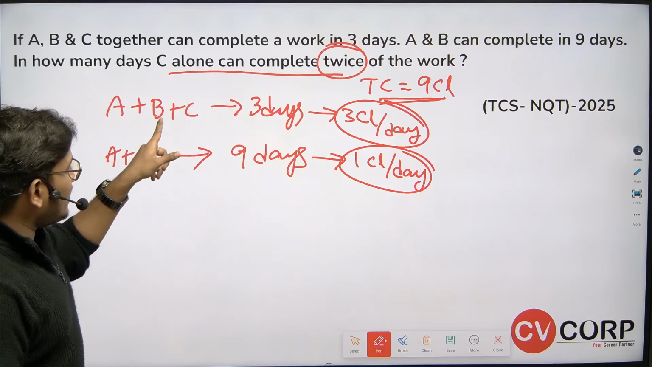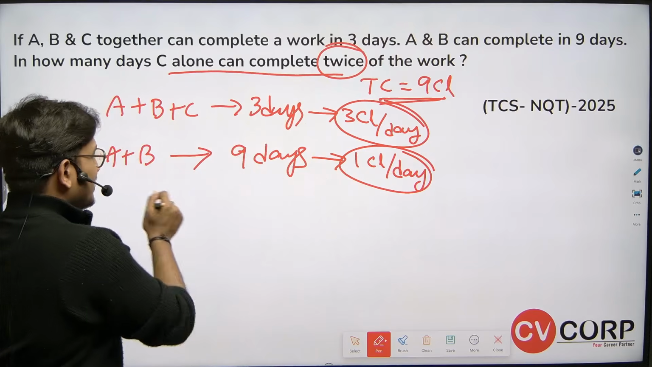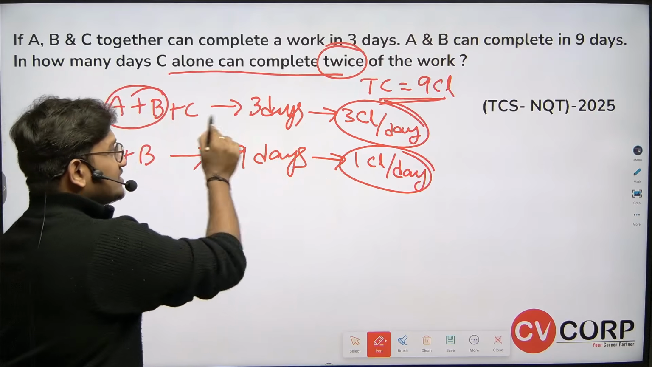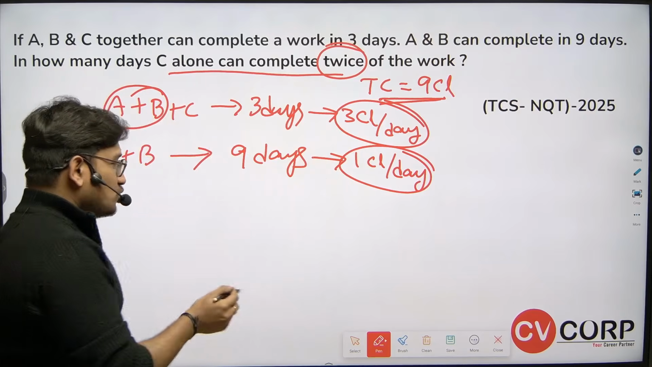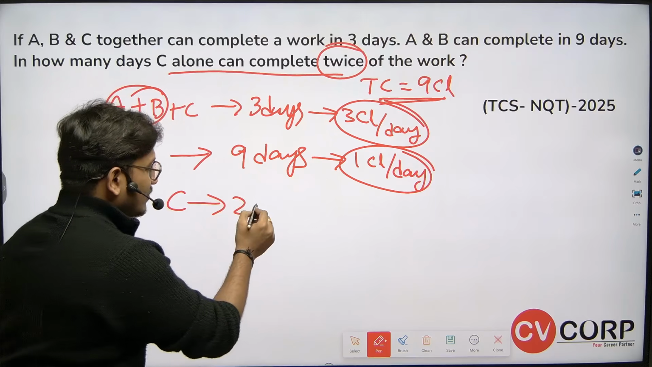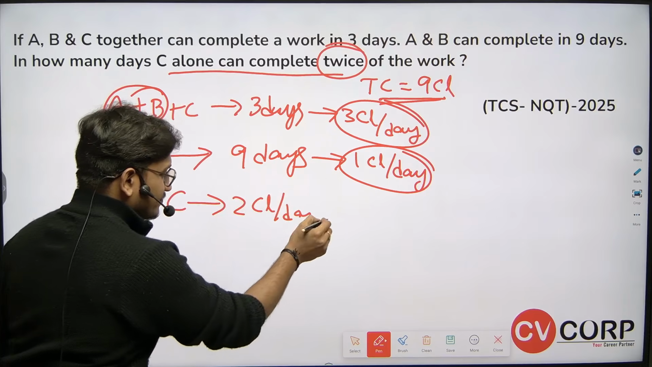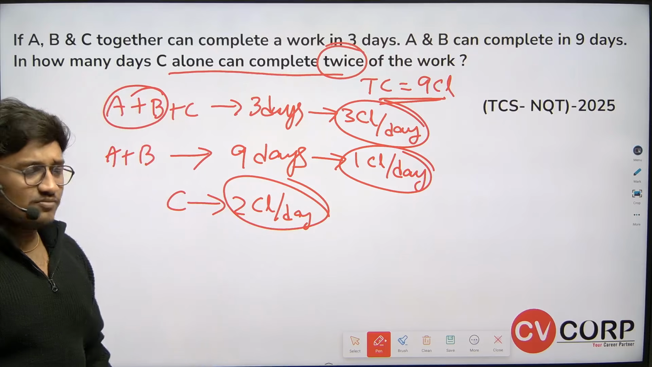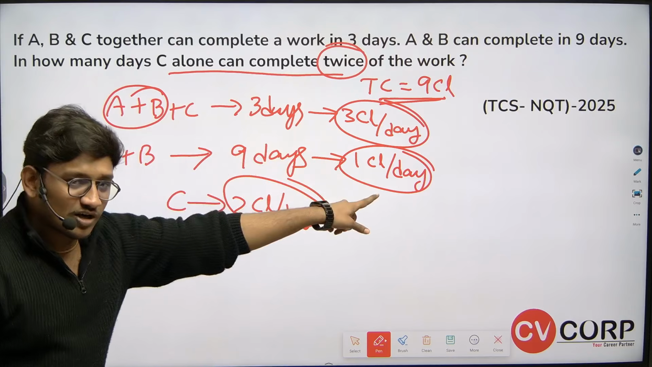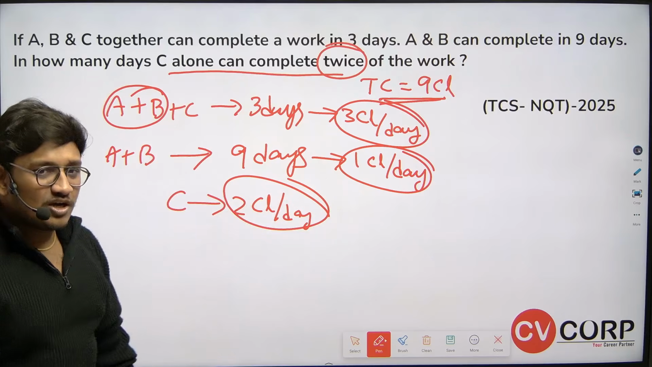If A, B and C can eat 3 chocolates per day, subtract the 1 chocolate per day that A and B eat. That extra 2 chocolates can be completed by C. So C's efficiency is 2 chocolates per day. Very simple: all 3 together can eat 3 chocolates per day, A and B can eat only 1 chocolate per day, and the remaining 2 chocolates can be completed by C. So C's capacity is 2 chocolates per day.